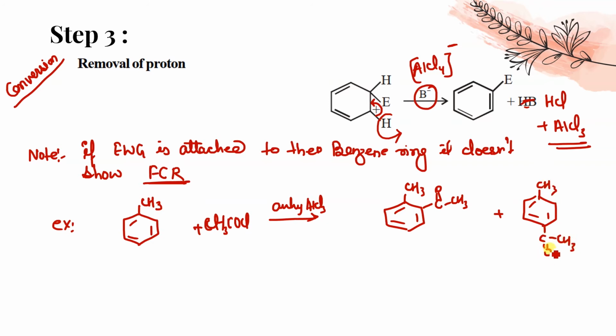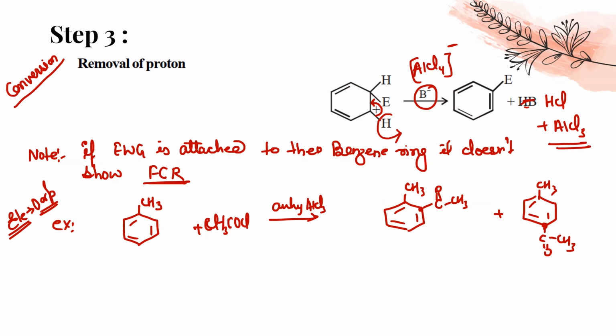Okay, so you can see that the electrophile is going to attach on the ortho or on the para position only. So the electrophile in Friedel-Crafts reaction always attaches to the ortho or para position. That means electron density should be very high at the ortho and para position, then only the electrophile will attach, isn't it? Are you getting it?